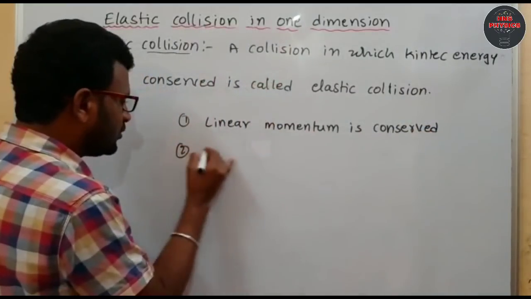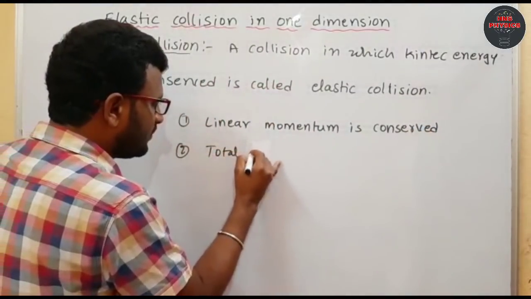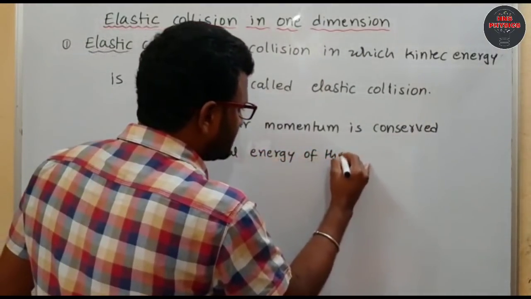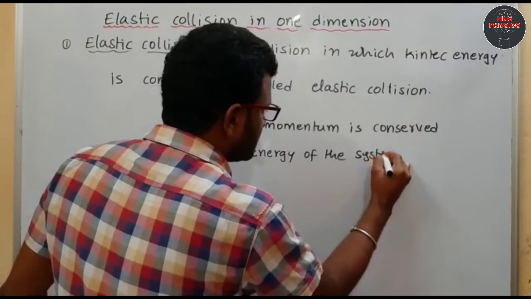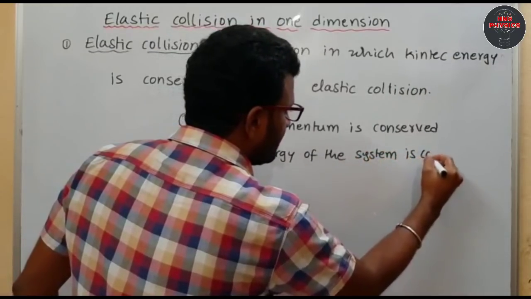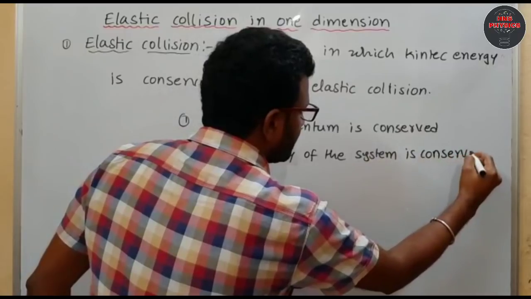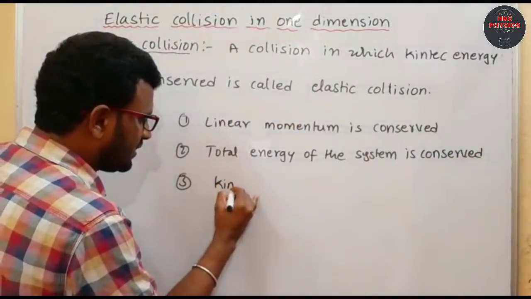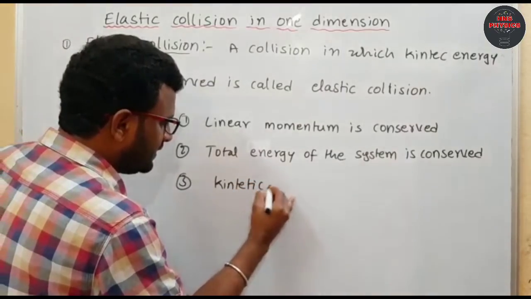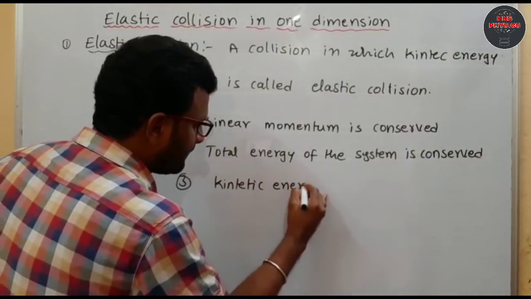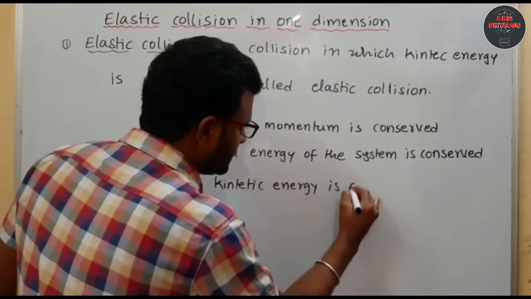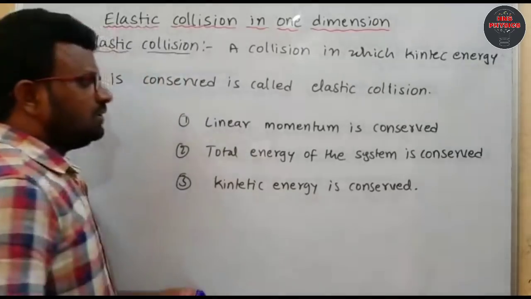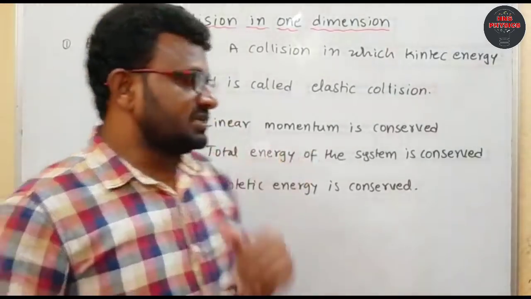Second, total energy of the system is conserved. Third, kinetic energy is also conserved. This is nothing but elastic collision.